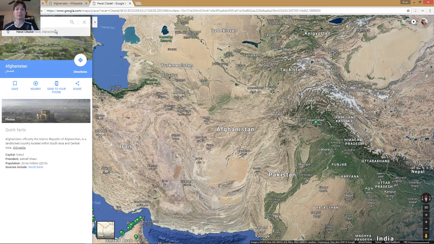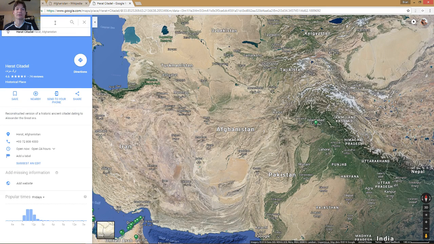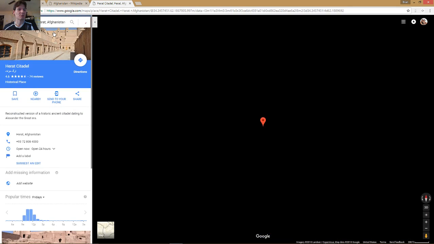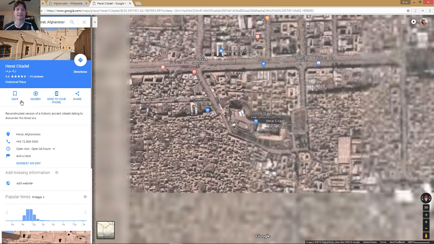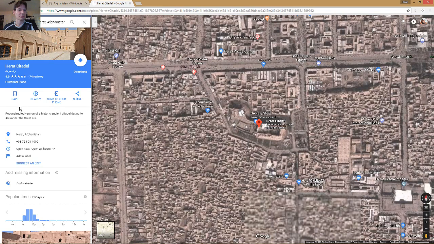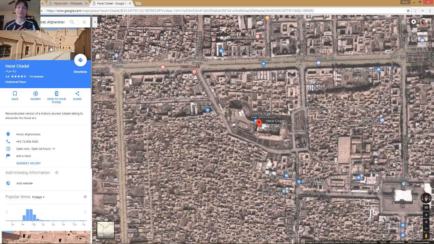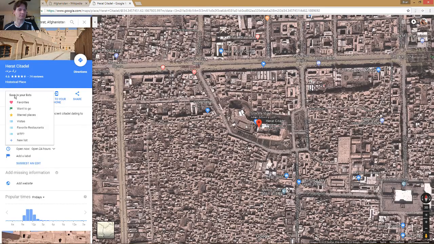It looks like Google Maps has found the Citadel of Herat, made a suggestion as to where it is, and brought us there on the map. So we can see the kind of architecture that is available there. Now, I myself may never make it to Afghanistan physically, but I am here virtually. These satellite maps are pretty recent, within the last year or maybe two years, and it's interesting to see what's there. If I'm in that country someday, I may want to go there.